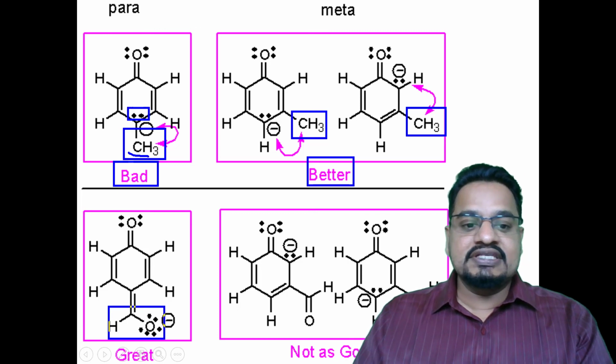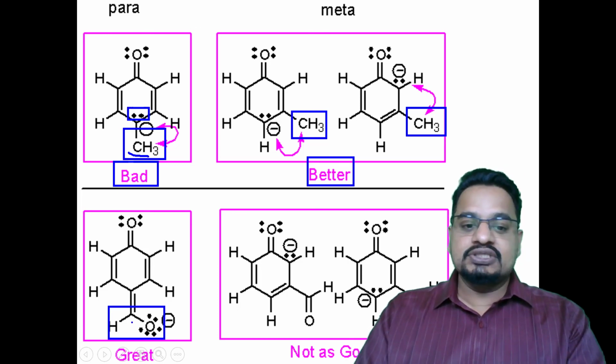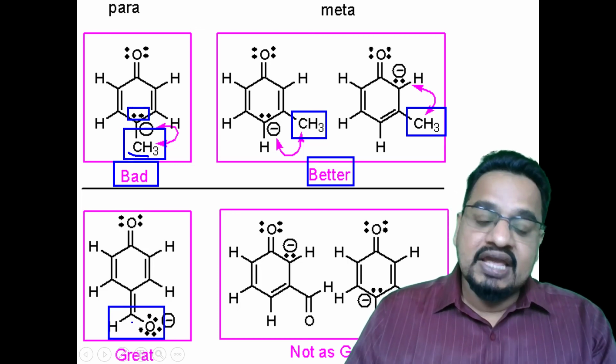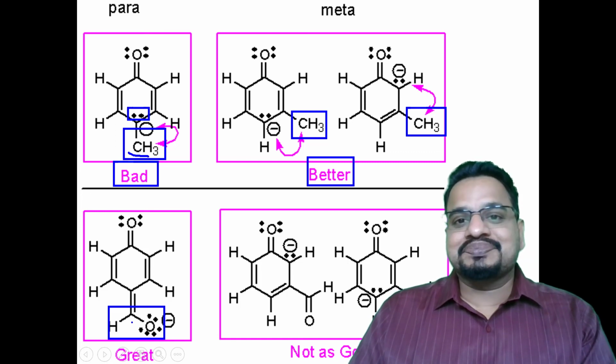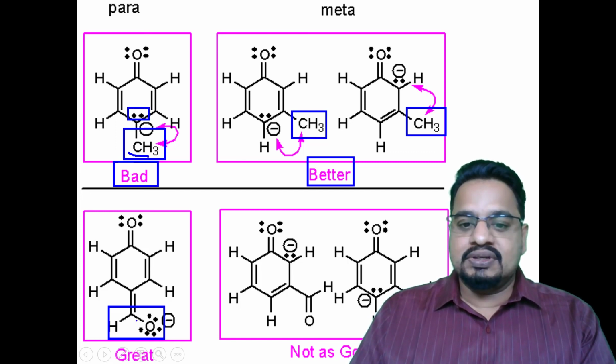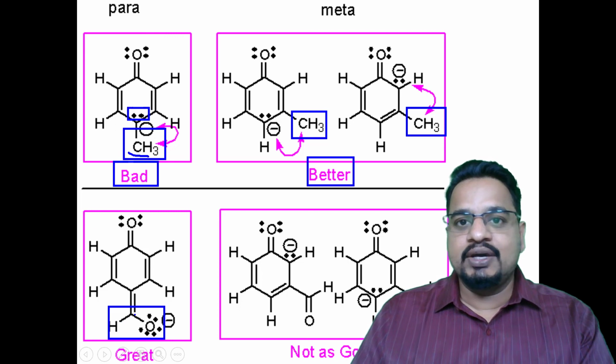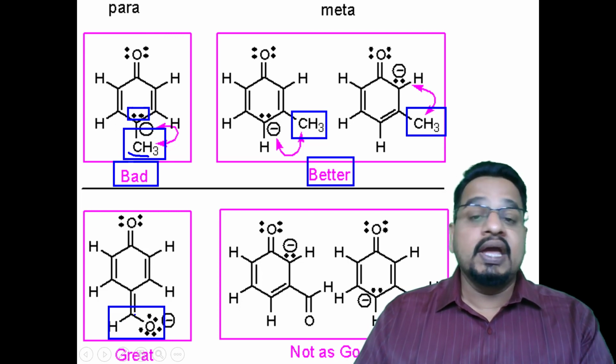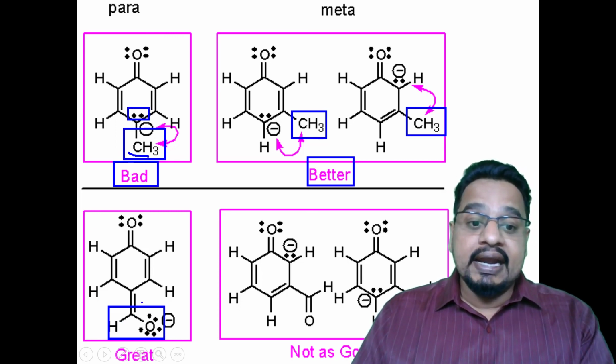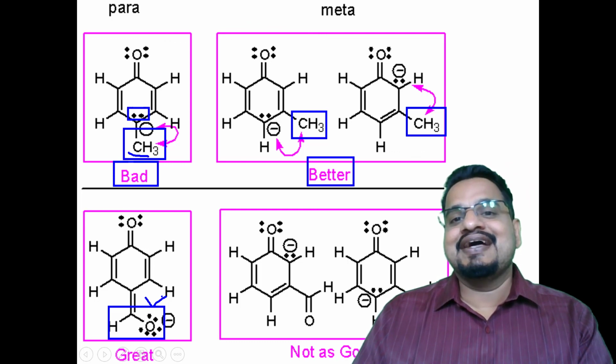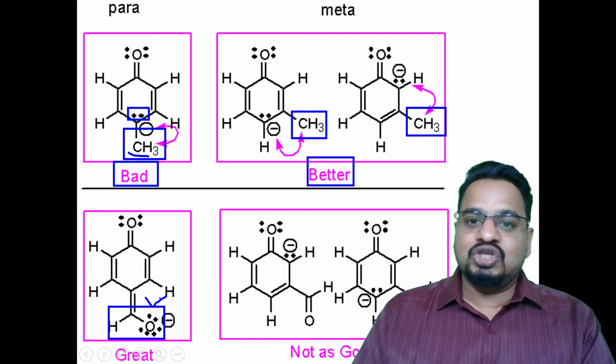And this is OH. If the group is CHO, aldehyde group, what is it? Electron withdrawing group. Electron withdrawing groups are great if they are attached at the para or ortho position. Why?